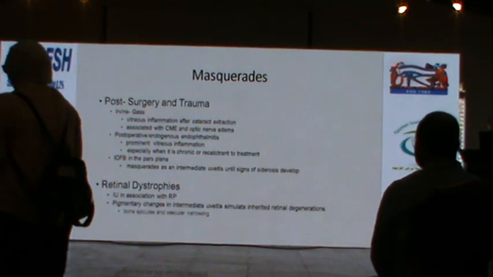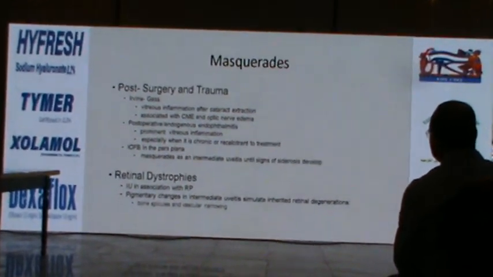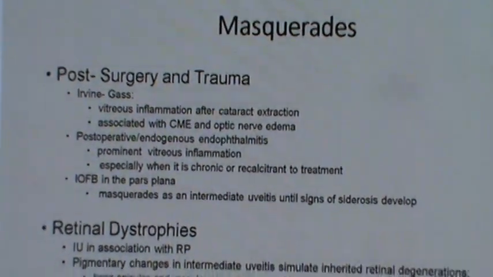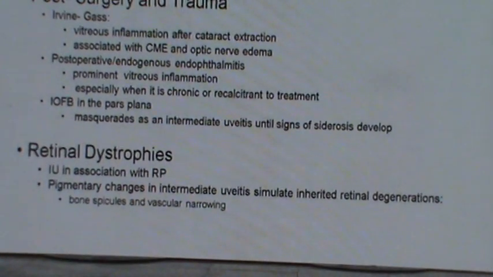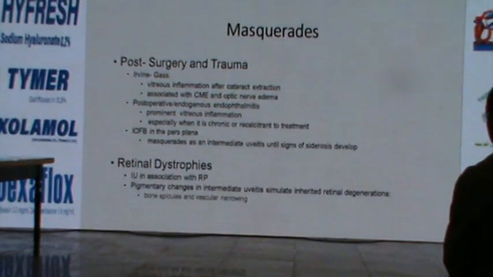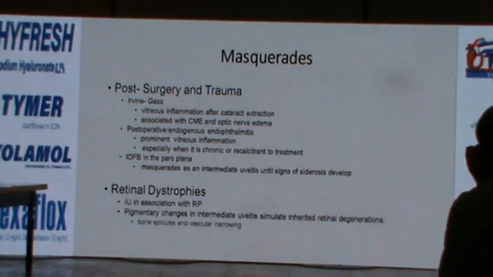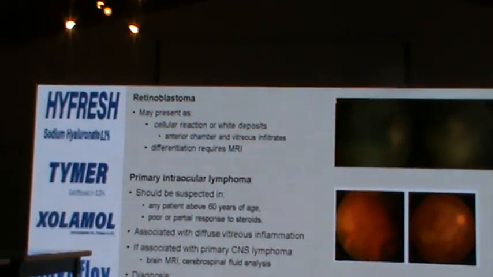Very important to exclude is masquerade. If the patient has a history of surgery or trauma, we can attribute that to either exogenous or endogenous endophthalmitis, or even an intraocular foreign body. Intermediate uveitis may also be associated with retinitis pigmentosa, and if chronic and undiagnosed, long-standing intermediate uveitis may be confused with retinal disease. But more importantly, we can't miss the malignancy.